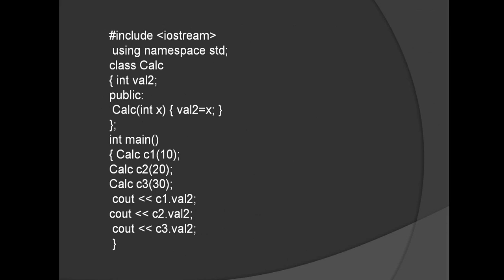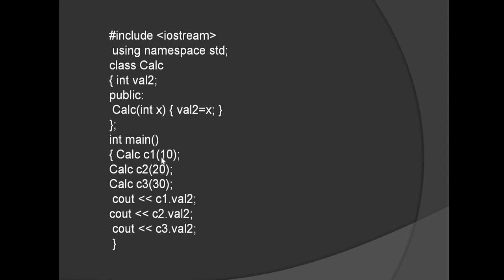Now, here is a class with a parameterized constructor. This is the constructor. The name is the same as the class, and we have supplied an argument, int x. It does some manipulations inside it. Now we create objects for this class: C1, C2 and C3 are all objects of the class. Then we supply the values 10, 20 and 30 for the objects. It means that we are calling the parameterized constructor method.